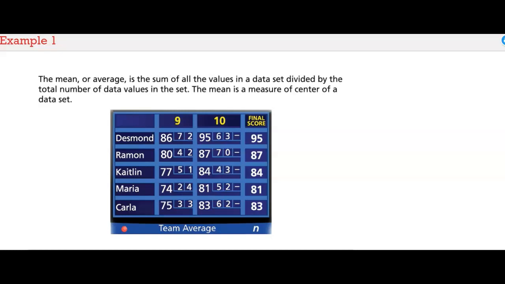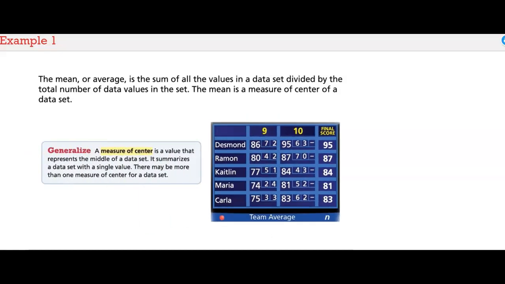The mean or average is the sum of all the values in a data set divided by the total number of data values in the set. The mean is a measure of center of a data set. A measure of center is the value that represents the middle of a data set. It summarizes a data set with a single value. There may be more than one measure of center for a data set.